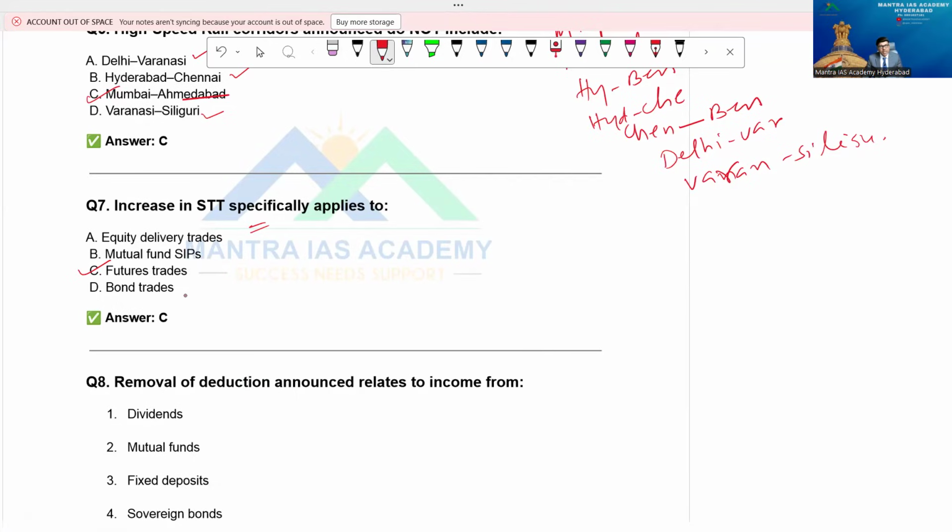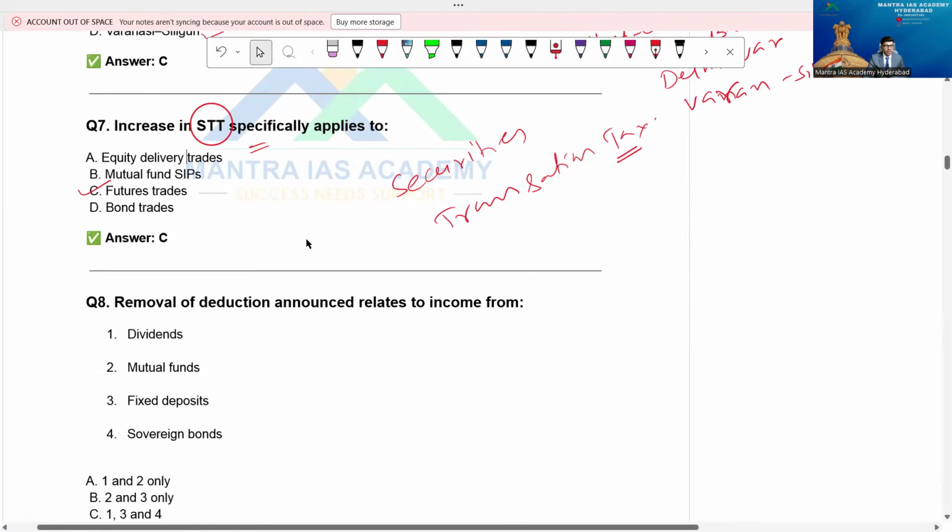It is levied not on profit, my friends. This tax is meant for buying and selling of securities on stock exchanges, BSE or NSE. It's not on profit, it's levied on the trade. So the market reacted to this negatively immediately after it was announced.